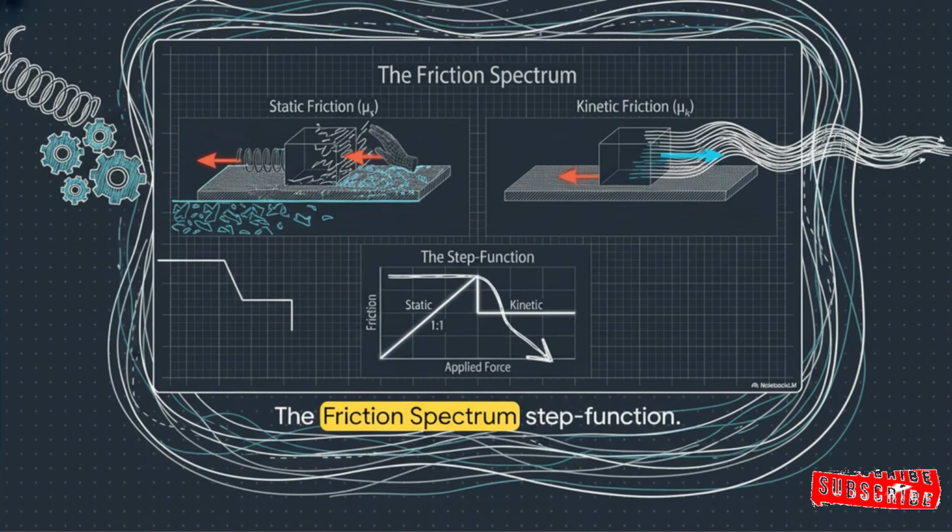The friction spectrum illustrates this beautifully. When you look at how force is applied, there's a sharp step function. It reveals a really frustrating universal truth. It is physically way harder to get a stubborn block to start moving than it is to keep it moving. Once you push hard enough to break that static friction threshold, kinetic friction takes over, and suddenly it costs less of your force currency to keep it sliding.